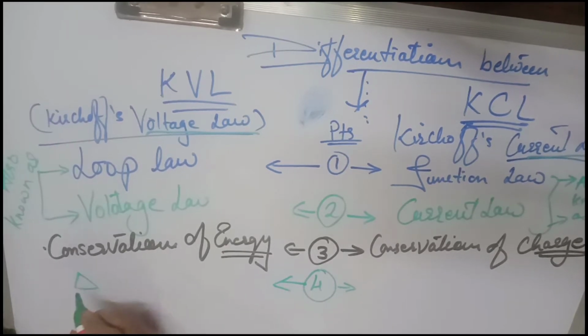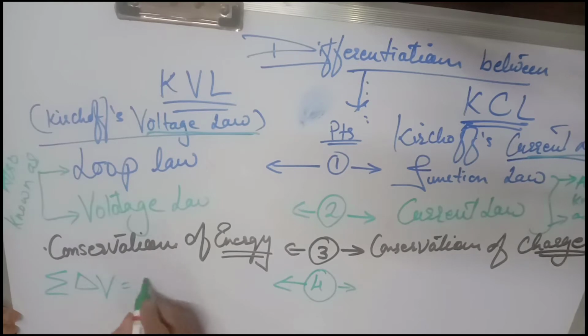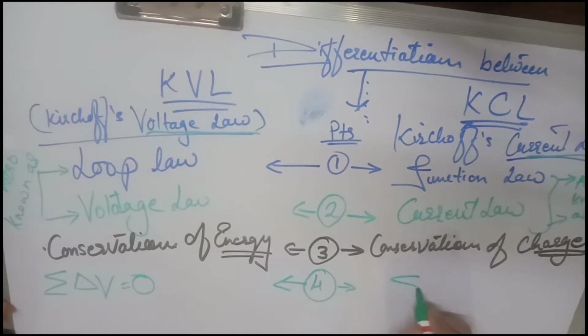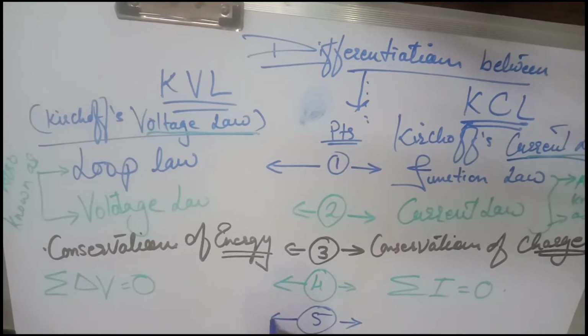According to this rule, why is it known as the law of conservation of energy? Because it says that the summation of all the voltages is always zero at the end. And the law of conservation of charges tells us that the summation of all the currents coming inside the junction and going outside is always zero. My point number 5 is the rule which is applied to KVL and KCL.